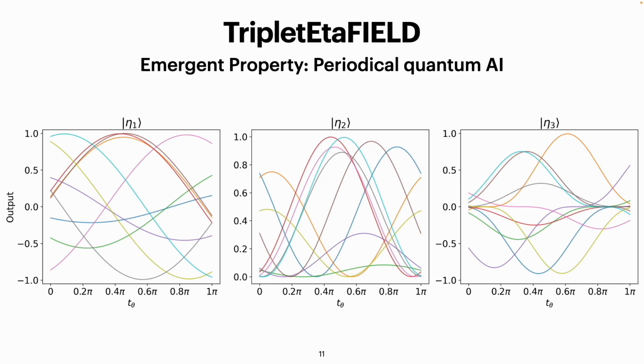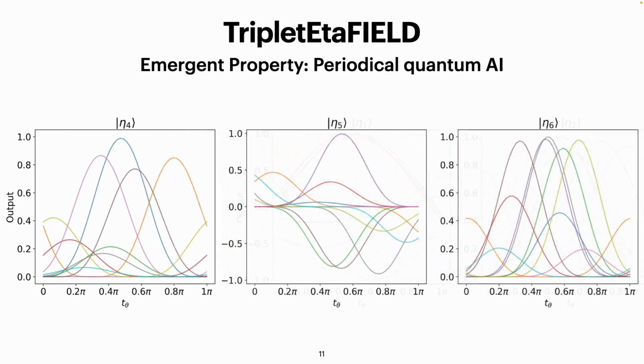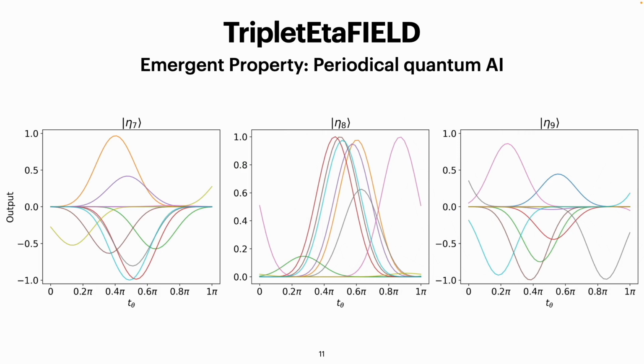Here are some interesting properties of our triplet data field. Using 1 qubit, we have dynamics that behave like positions. The agent starting with value A will end with value minus A. Using 2 qubits, it will behave like probability functions. The value is capped between 0 and 1. And using 3 qubits, it is hypothesized to be an energy function, which is proportional to momentum. Interestingly, the dynamics are periodic as we increase the number of qubits. An even-qubit system behaves like a probability measurement, and an odd-qubit system behaves like an energy function.